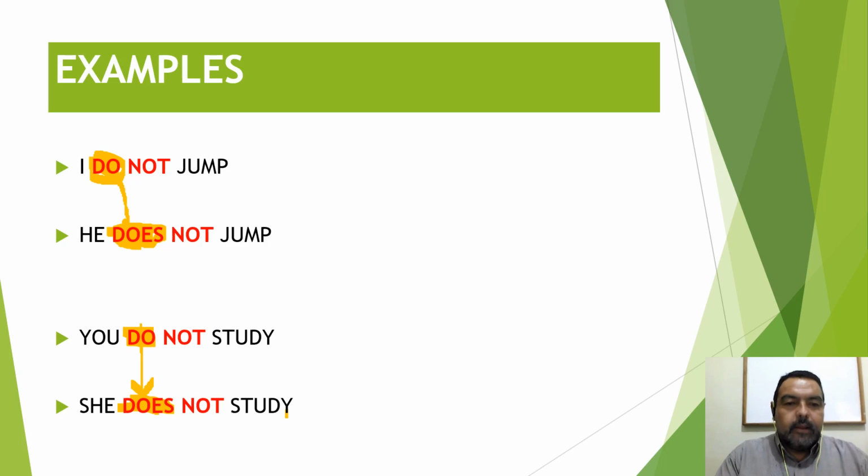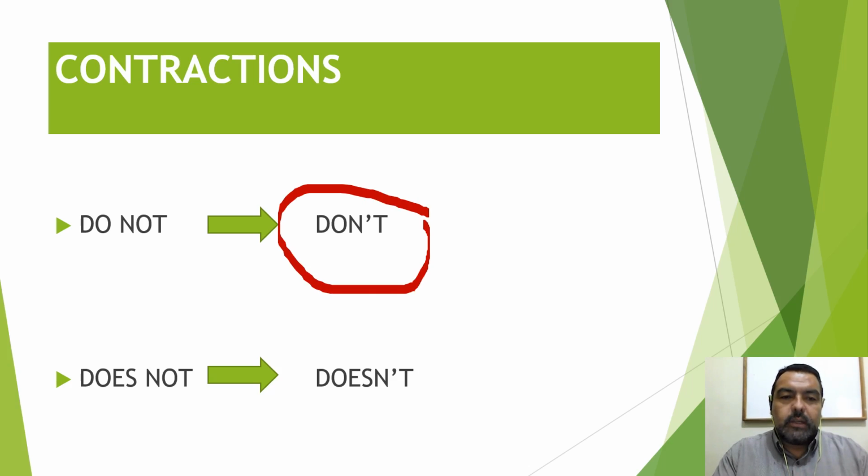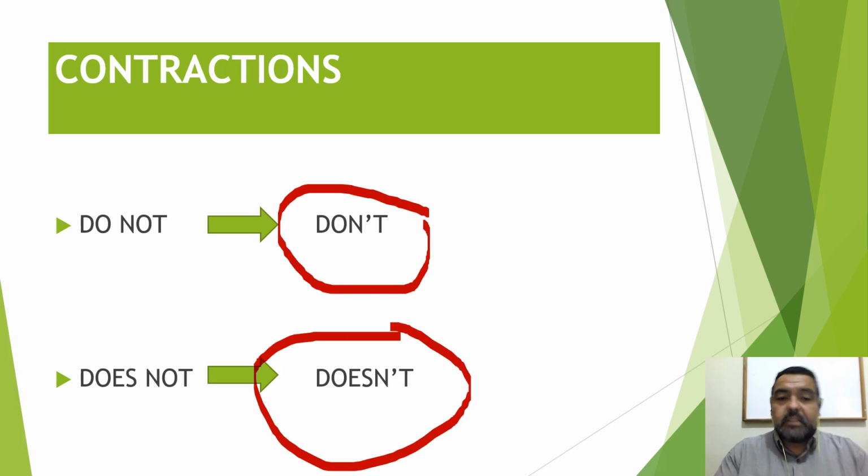All right? Now, there's something else I want to show you on this video, and it's contractions. I bet some of you already know what contraction is. Contraction is when we make one word out of two words. It's very important to learn how to make contractions with do not, which is going to be don't, and does not, which is going to be doesn't. Now, when do you use contractions? We use contractions whenever we speak in an informal way, and whenever we write in an informal way.